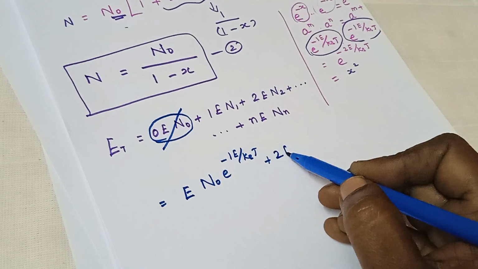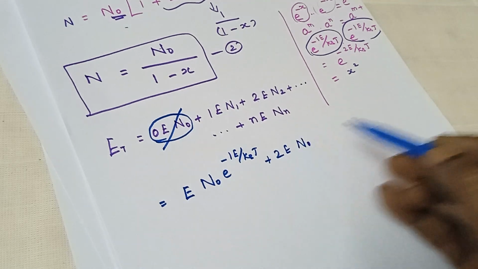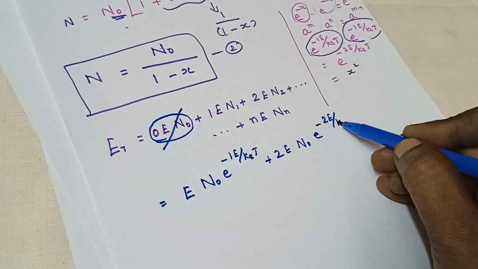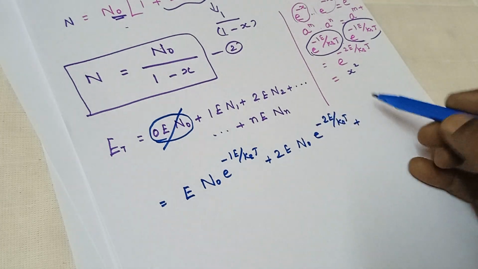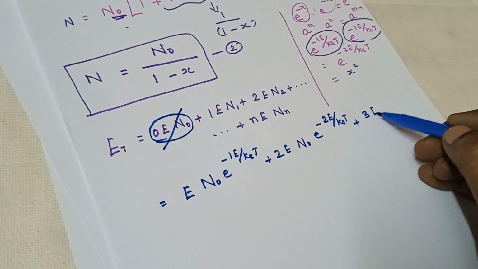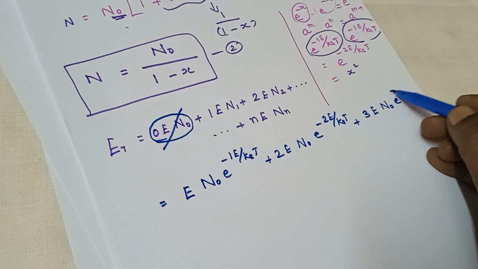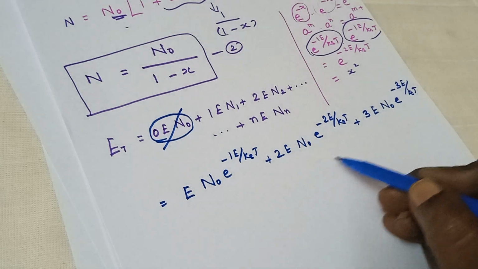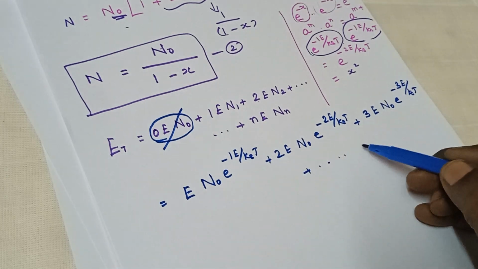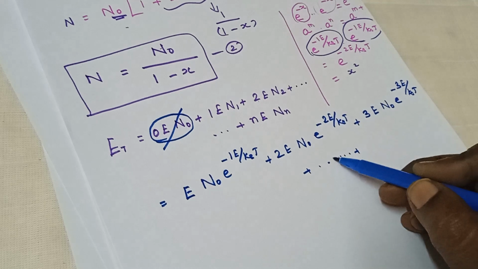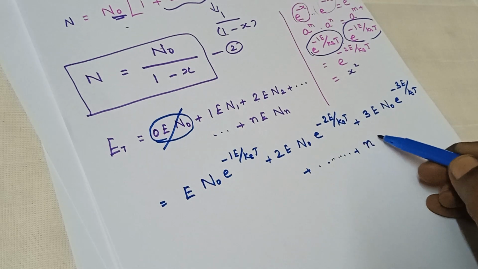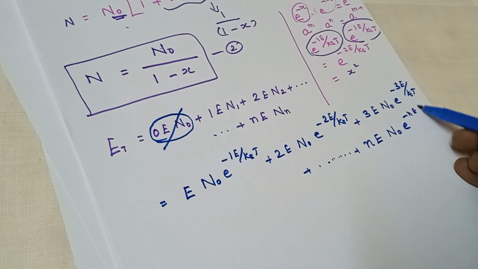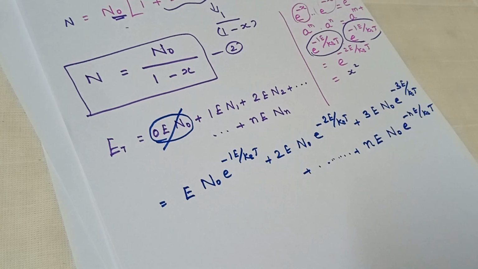Similarly, 2e N0 e power minus 2e by kBT plus 3e N0 e power minus 3e by kBT plus and so on till ne N0 e power minus ne by kBT.